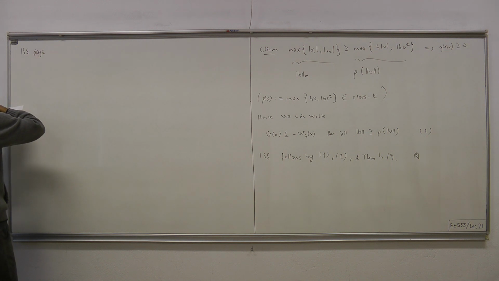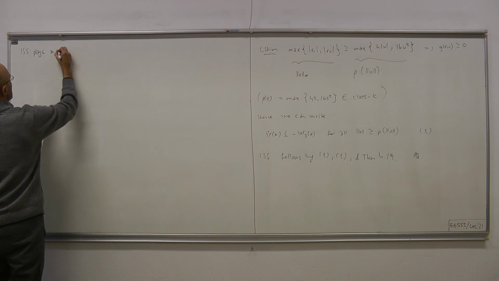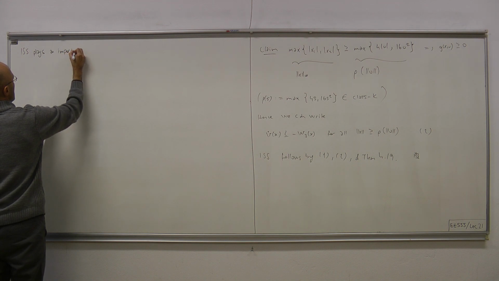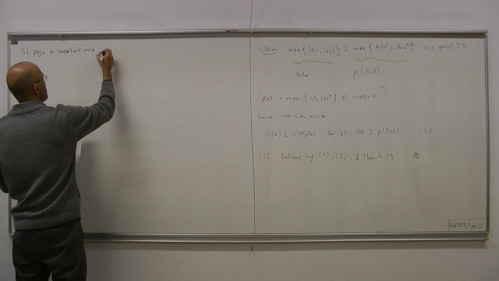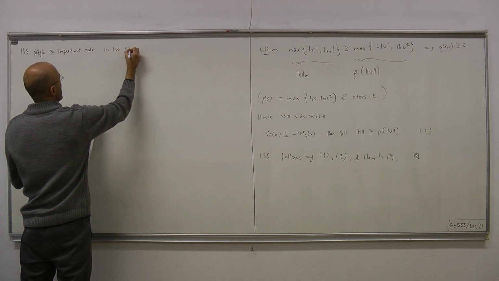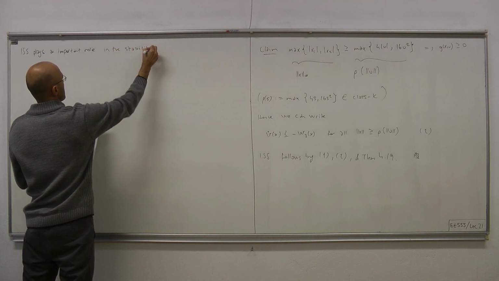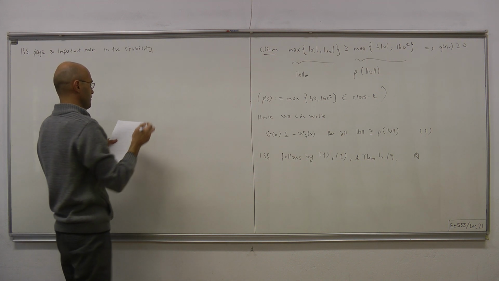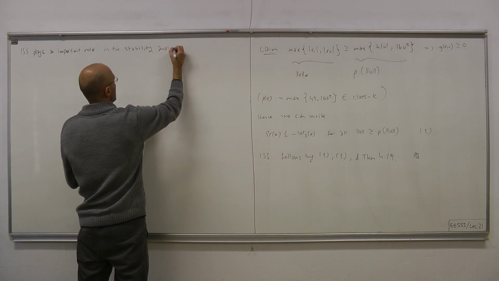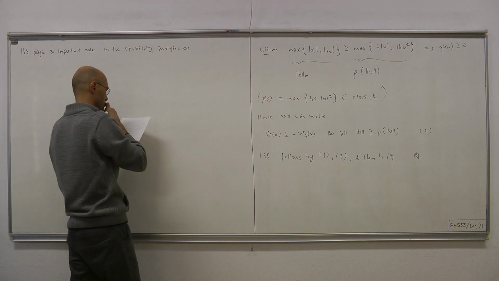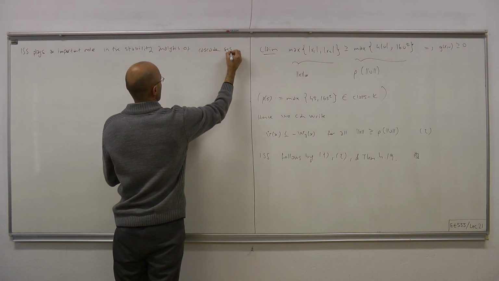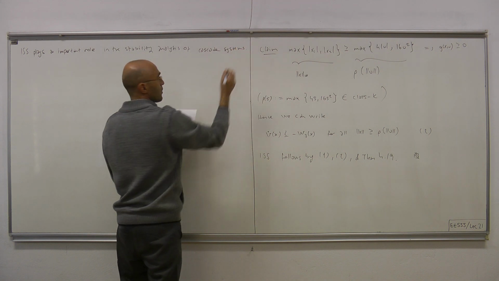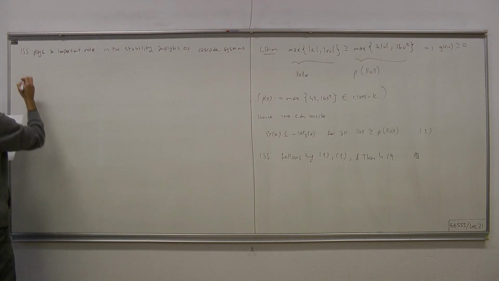ISS plays an important role in the stability analysis of cascade systems. So what we mean by that is the following.